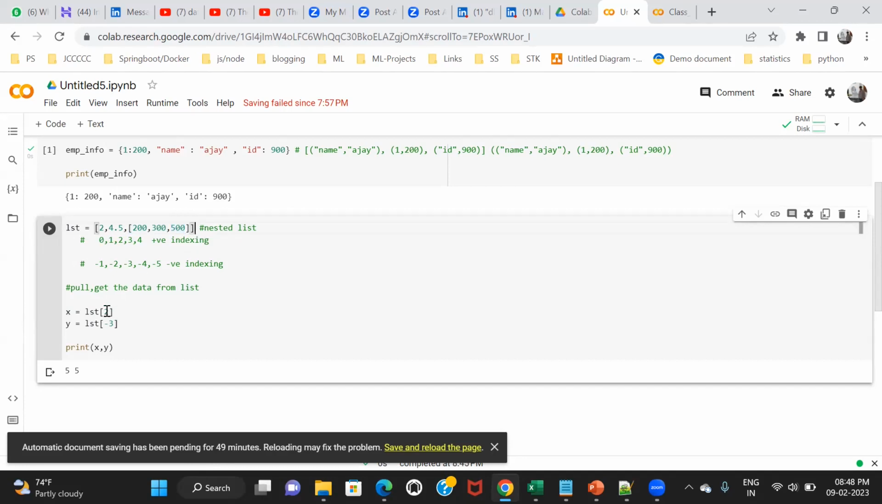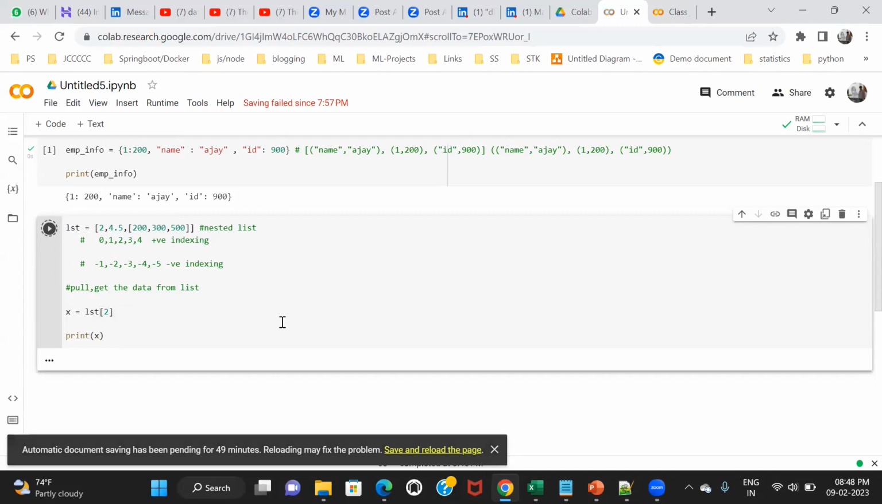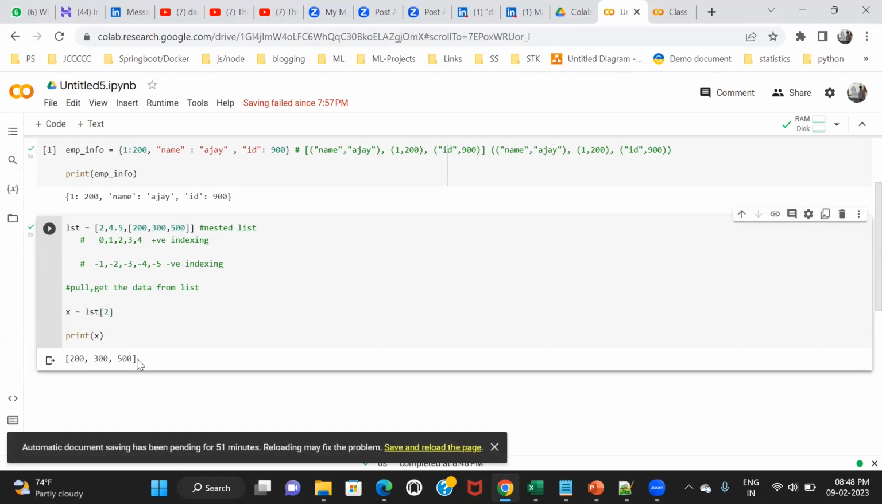So what should I use here? 2. Let's suppose I'm using only X. If I use 2 here, 0, 1, 2, let us see what it is giving you. It is giving you another list. It is not giving you 500. I want only 500. So how to get 500? Try this. You are very close, by the way. Just think about it.